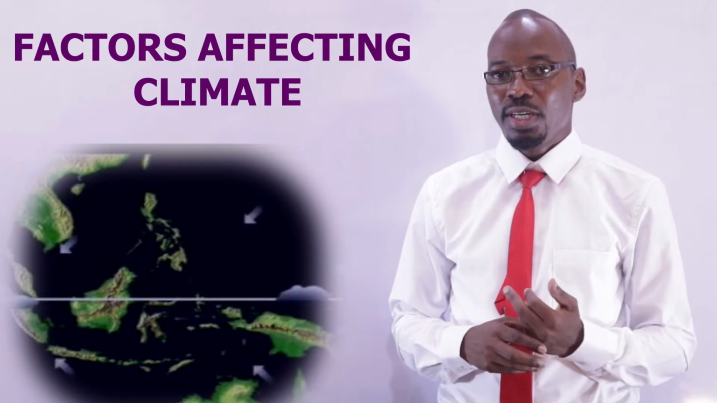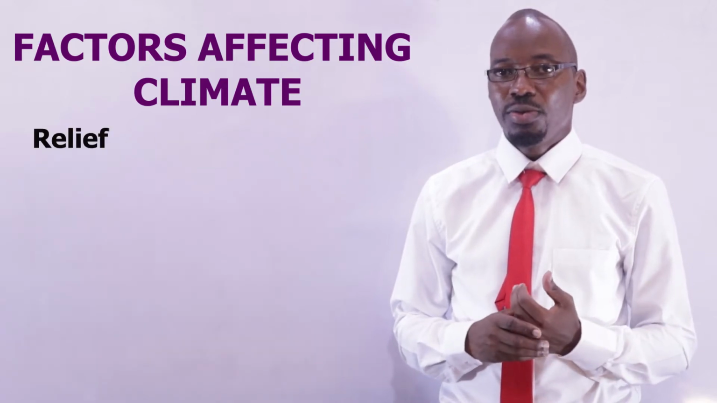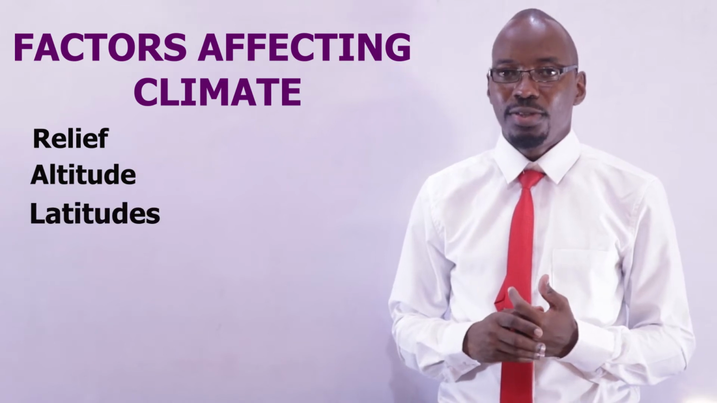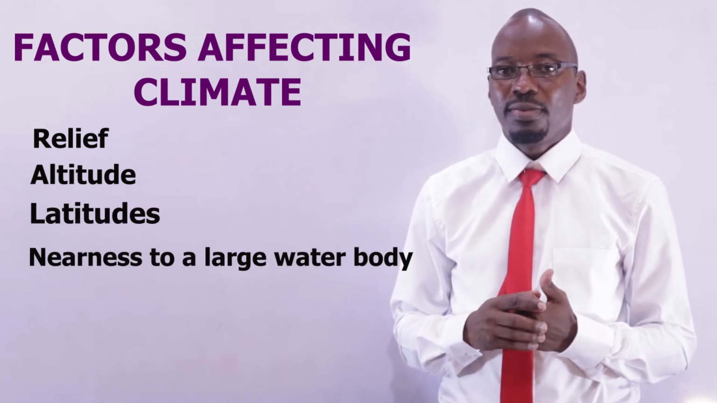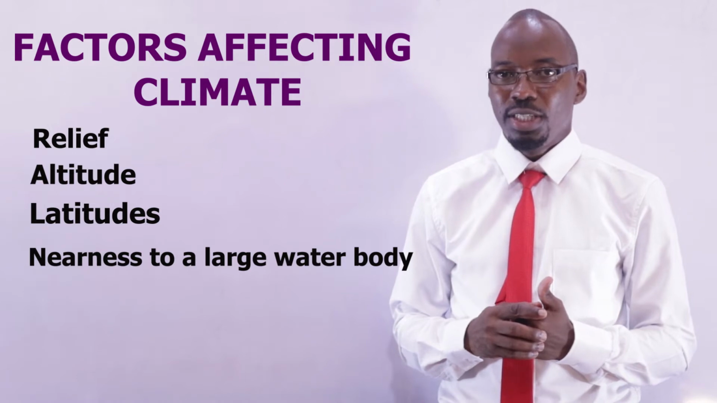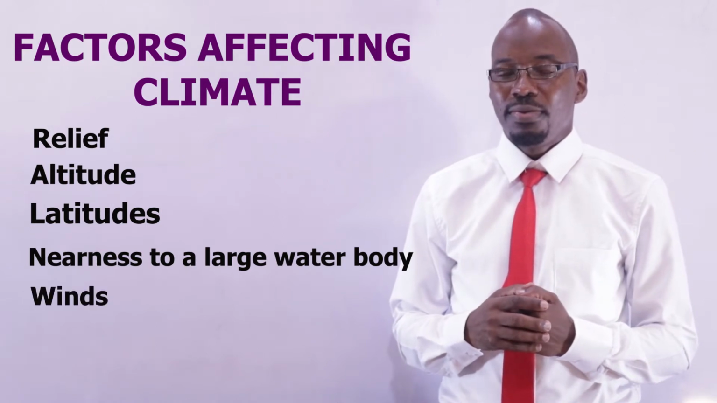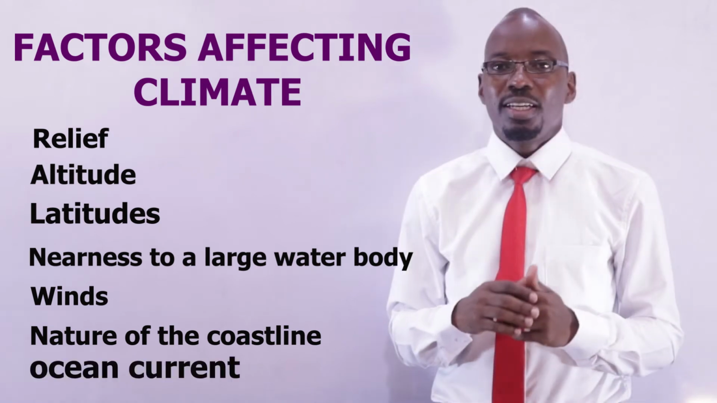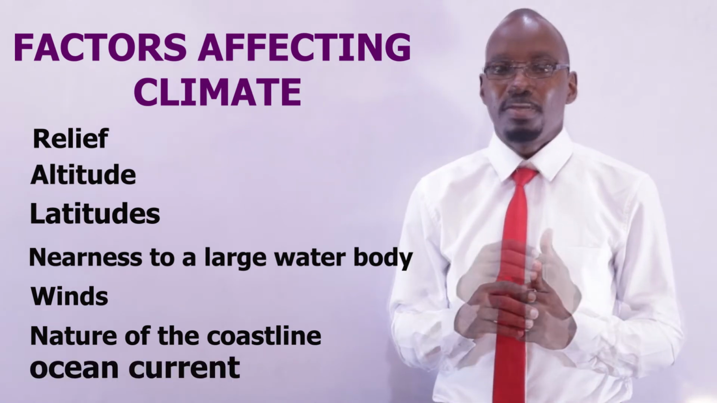Number one, we have relief. Number two, we have altitude. Number three, we have latitudes. Number four, we have nearness to a large water body. Number five, we have winds. Number six, we have nature of the coastline. And finally, the ocean currents. Let us discuss relief as the first factor affecting climate.